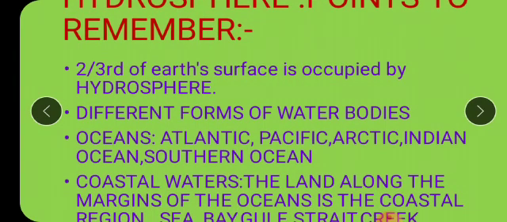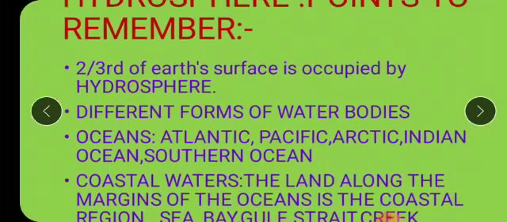Water. Now, which are the important points which we should remember under hydrosphere? You know very well, 2/3 of the earth's surface is occupied by hydrosphere. Major portion of the earth, big portion of the earth is covered with water, hydrosphere. Okay, now which are the different forms of water bodies, in which different ways we see water on the earth's surface? They are said to be the different forms.